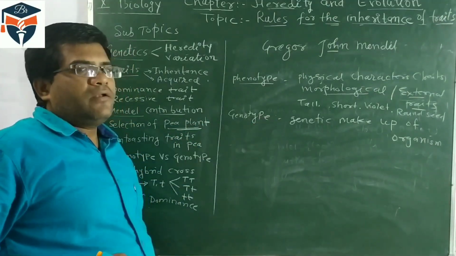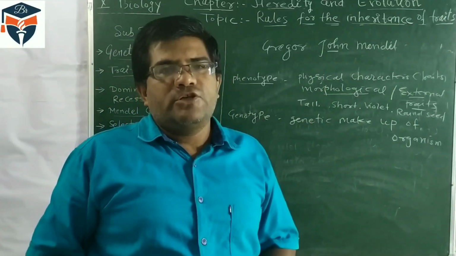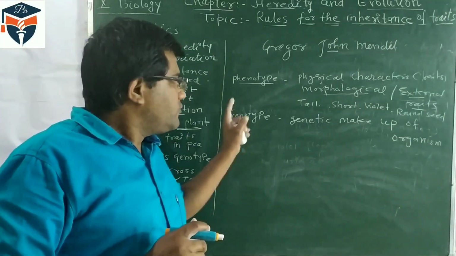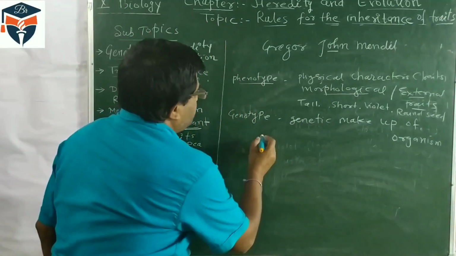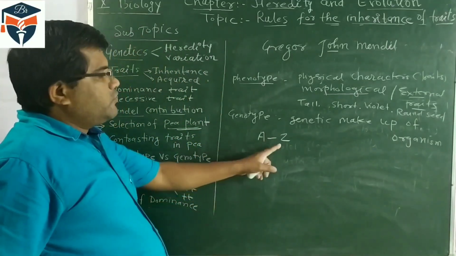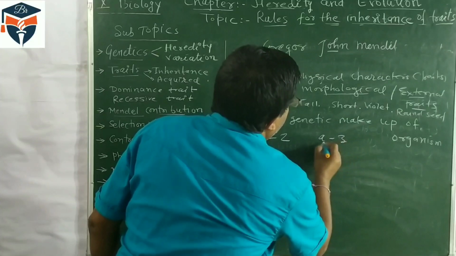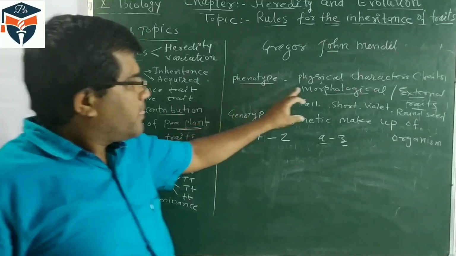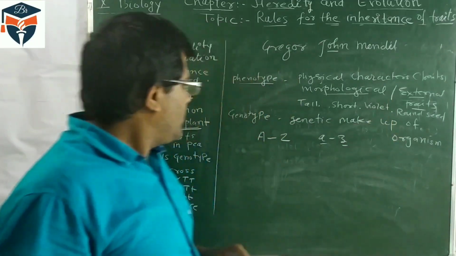When you see an individual, how they look, whether they are intelligent or not, is determined by their genes. So genotype means genetic makeup. For genotype, we write letters A to Z. If it is a dominant character, a capital letter is used, and if it is a recessive character, a small letter is used. So first remember: phenotype is morphological traits, and genotype is the genetic makeup of the organism.